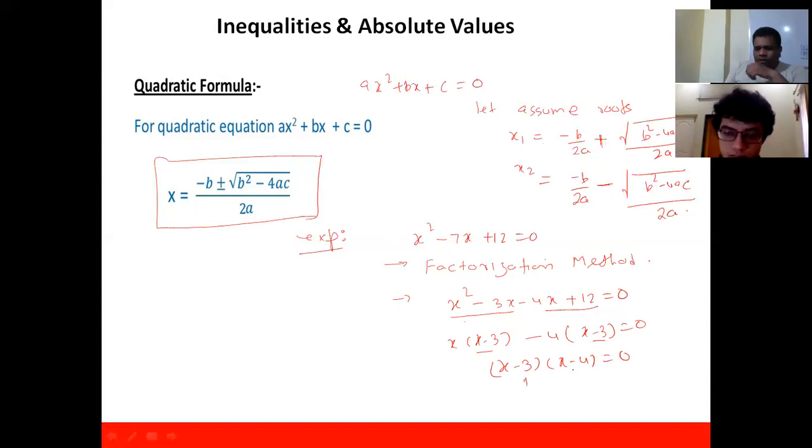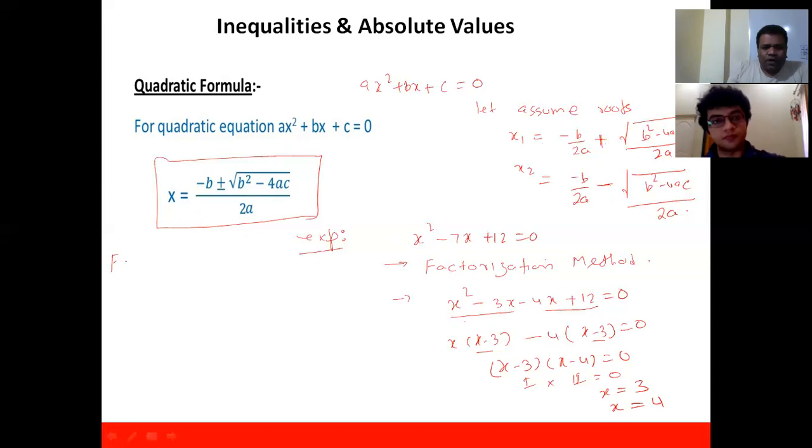So you can see the product of two numbers is equal to 0. So either the first one is 0 or the second one is 0. If you equate the first one to 0, then you'll get x equal to 3. And if you equate the second one to 0, then you'll get x equal to 4. Fine. This is the factorization method.